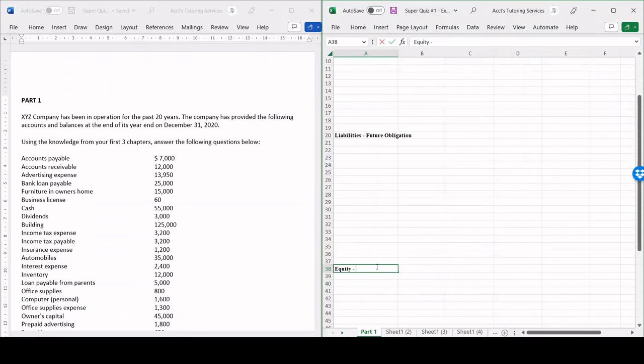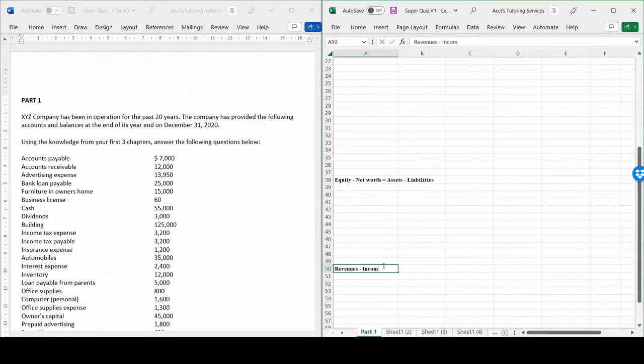So this includes items such as retained earnings, investments by owners, stuff like that, right? So equity is going to be the net worth. It's essentially what we have left over after we pay off all of our liabilities. So assets minus liabilities. Equity is hard to explain, but once we start tackling the accounts that go into it, it will make it much easier.